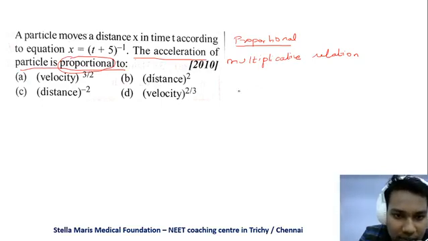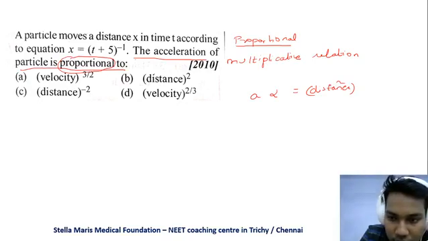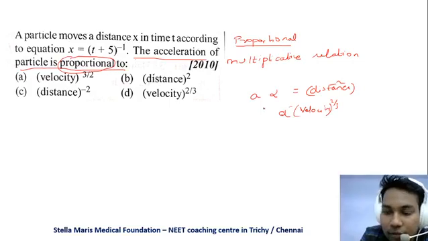So they are asking whether the acceleration A is proportional to distance the whole power squared, or distance the whole power minus 2, or velocity the whole power 2 by 3, or something like that. So we have to find the proportionality. We just find the acceleration of the particle first.